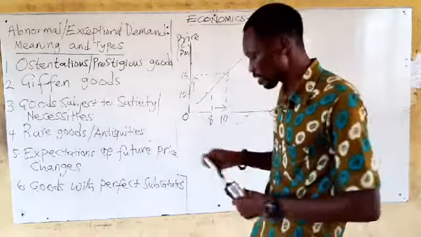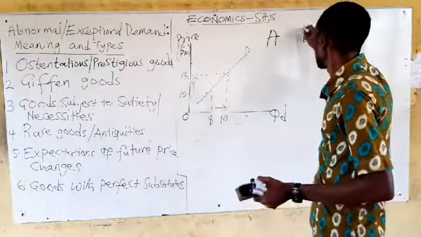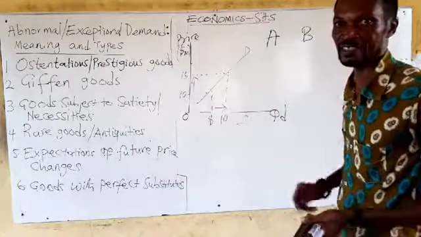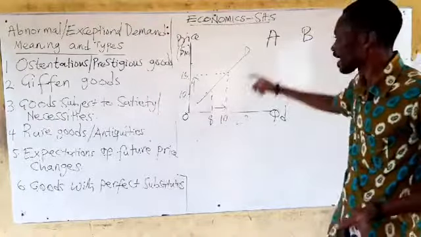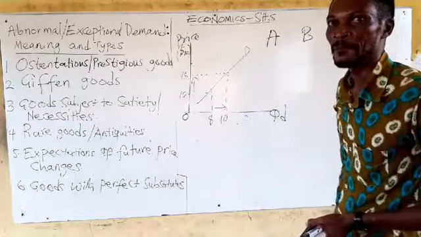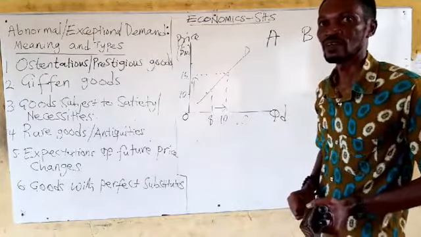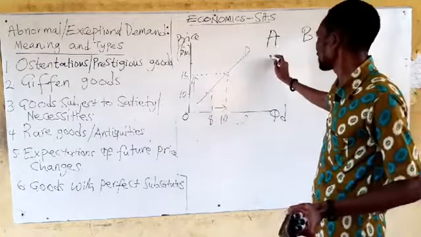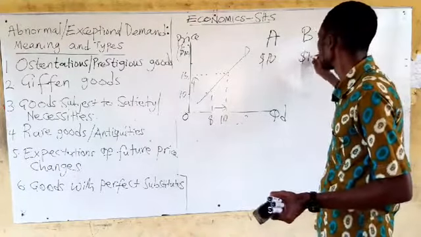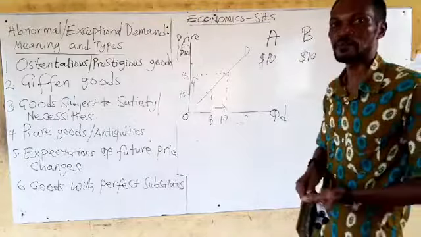If you have commodities A and B, and A does exactly what B does, A can do anything B can do, then we say they are perfect substitutes. So if A is selling at $10, and B is also $10, and people are buying equal quantities of them for now.